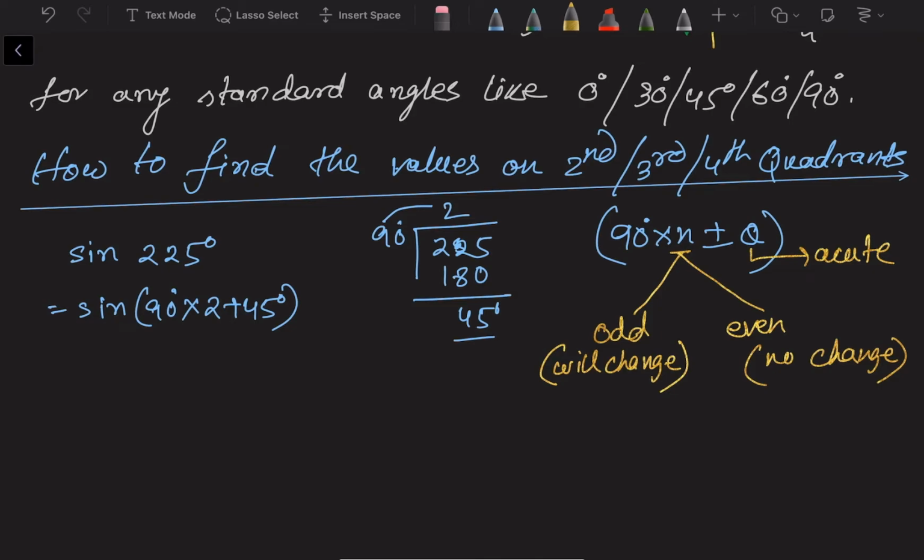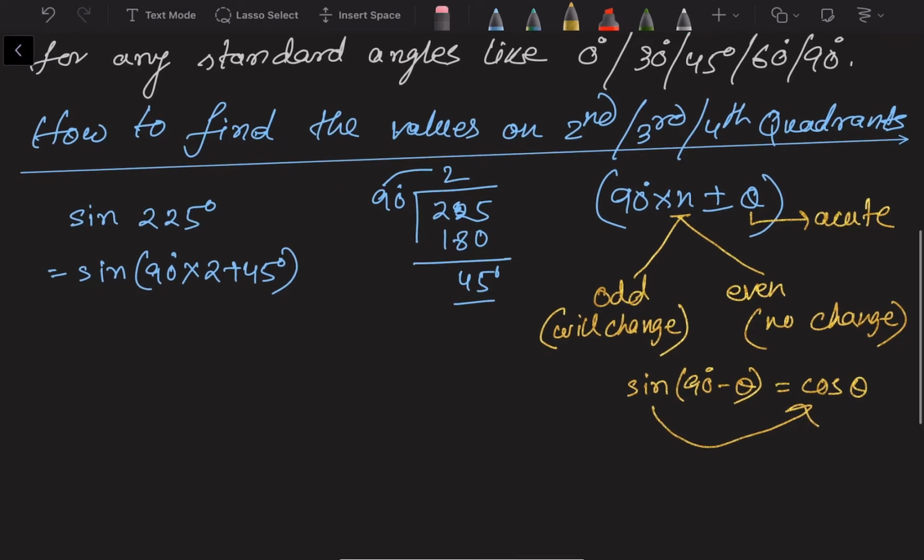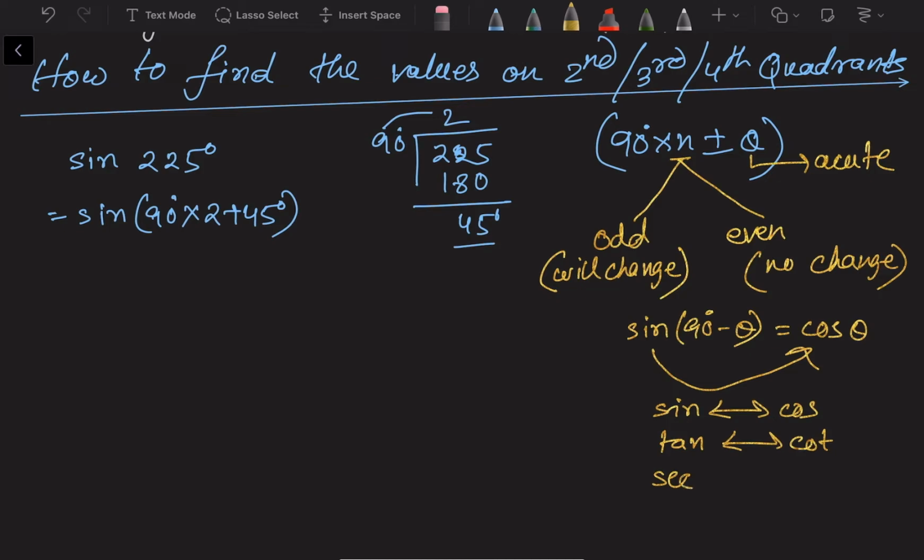You remember in complementary angles, sine of 90 minus theta was cos theta, right? So sine will change into cos, and similarly cos will change into sine. Sine and cos change according to the rule of complementary angle. Tan and cot will change according to the complementary angle. Similarly, sec and cosec change according to the rule of complementary angle. So if a function is given in the form of 90 into n plus or minus theta, and n is odd, then the trigonometrical ratio will change according to the rule of the complementary angle.